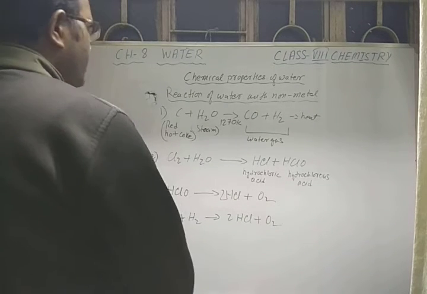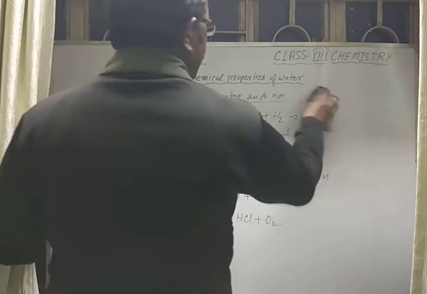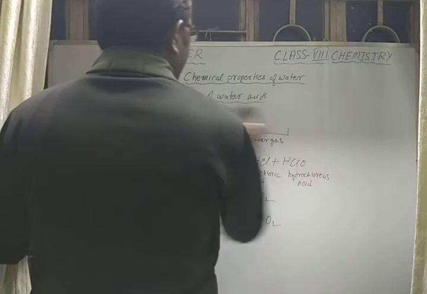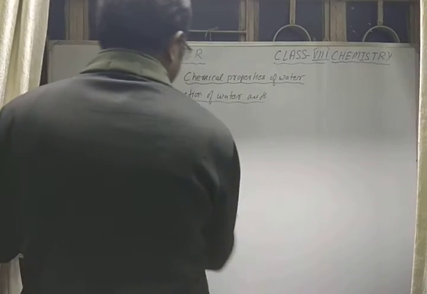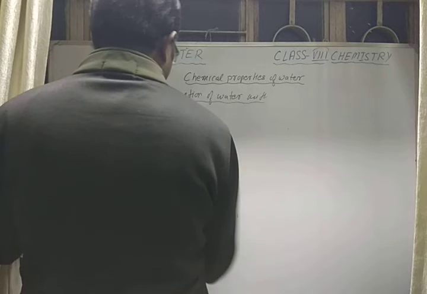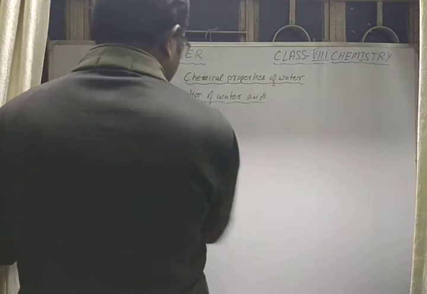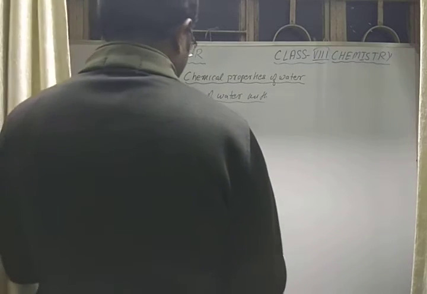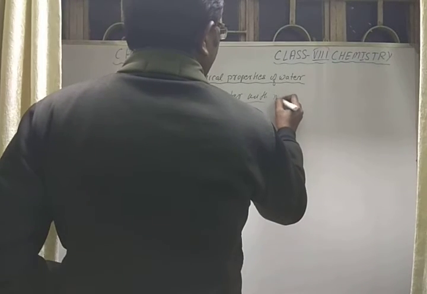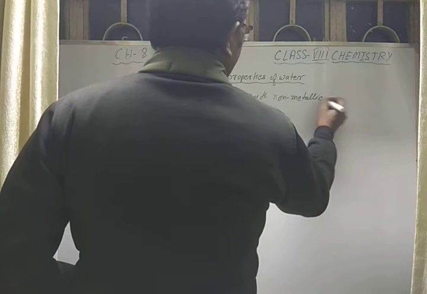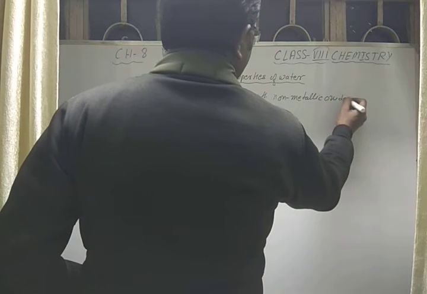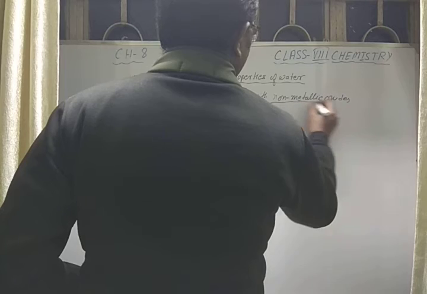Now the reaction with non-metallic oxides. What are non-metallic oxides?